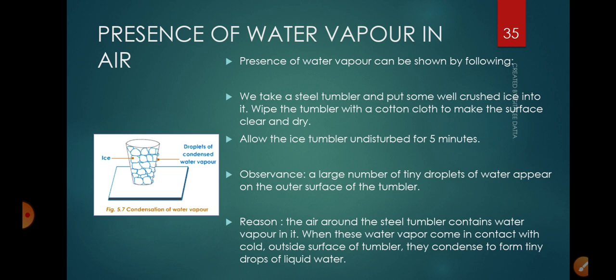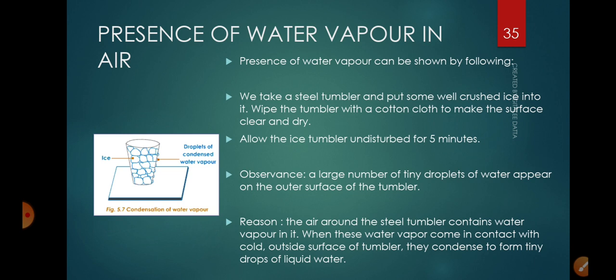The reason is given here: the air around the steel tumbler contains water vapor. When this water vapor comes in contact with the cold outside surface of the tumbler, condensation takes place. You know what condensation is, right? So they condense to form these tiny drops of liquid water.